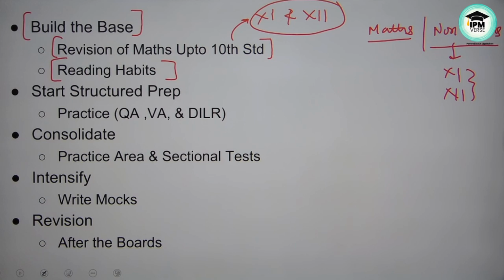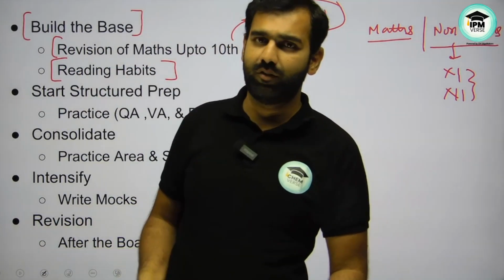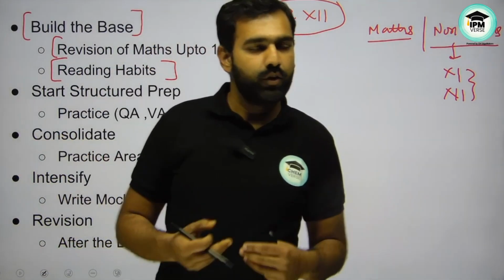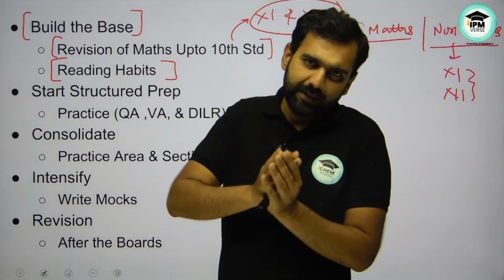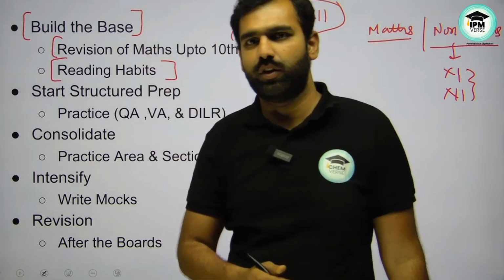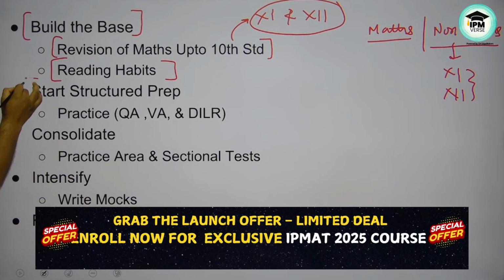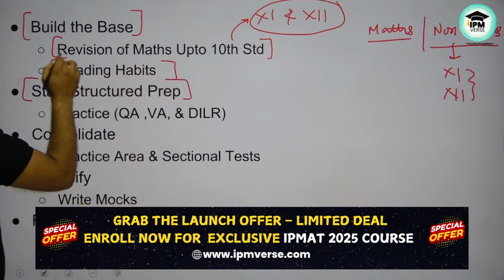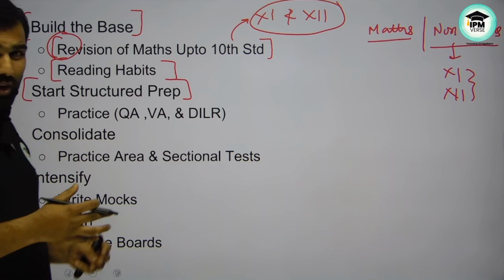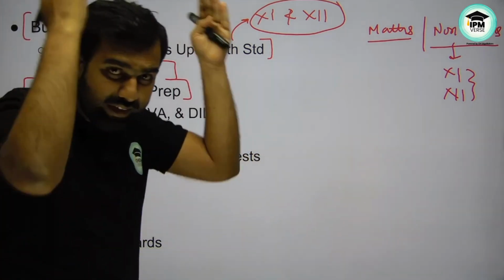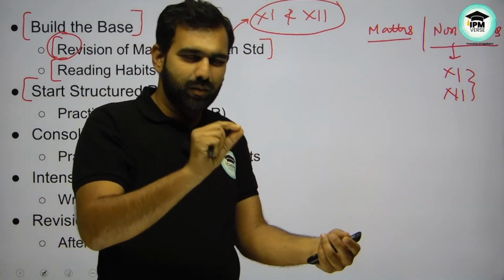Once you have started developing that foundation, it all depends on the time you are left with. If you have a complete 1 year, you should immediately start building the basics. Once you have completed the foundation, we take you to the next stage, where you start structured preparation. You divide QA into chapters and study them in a more comprehensive, more detailed manner, with the nuances and smaller details.